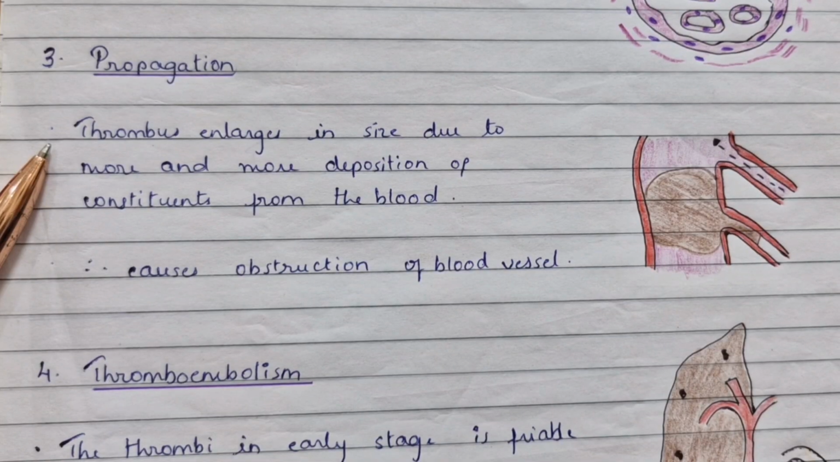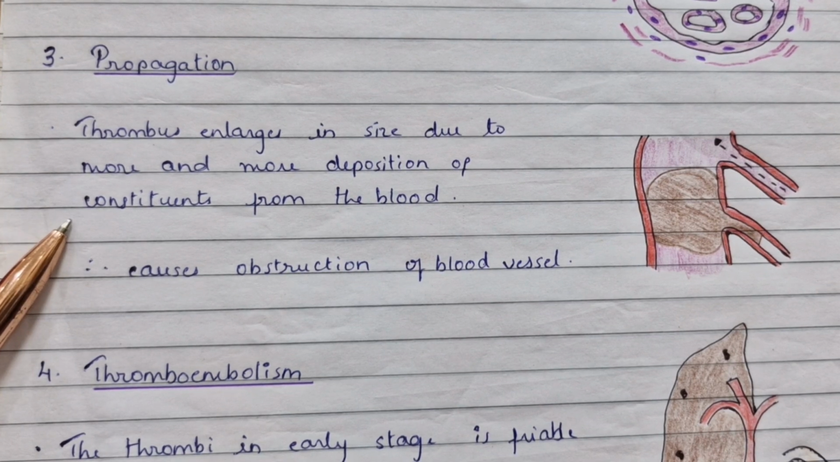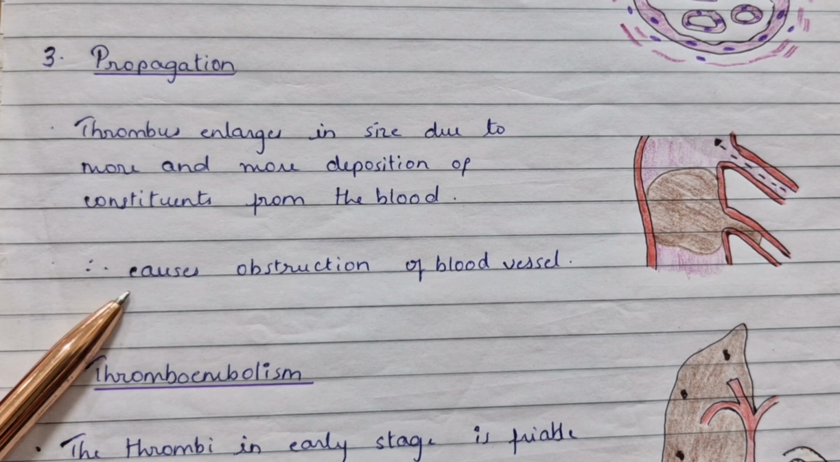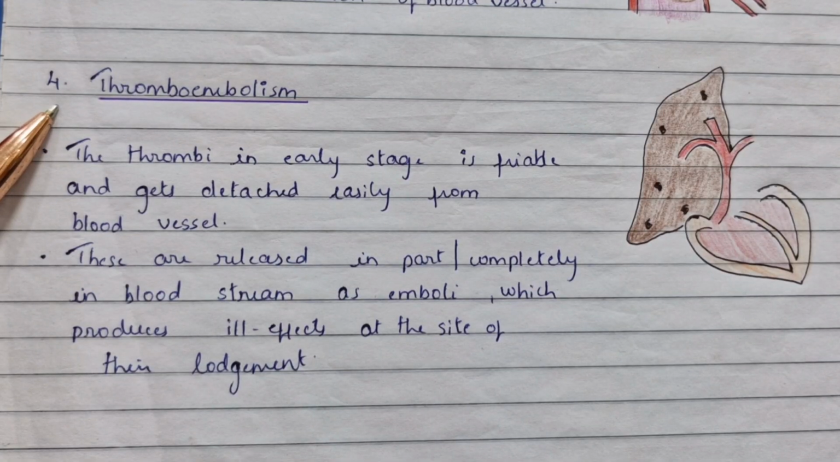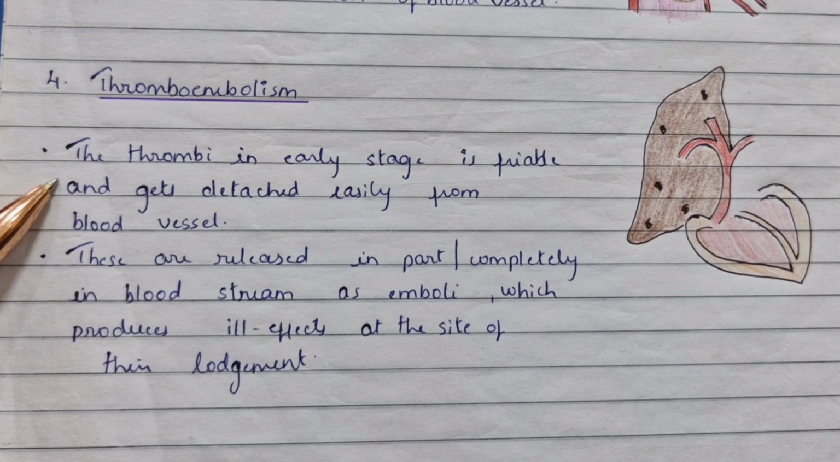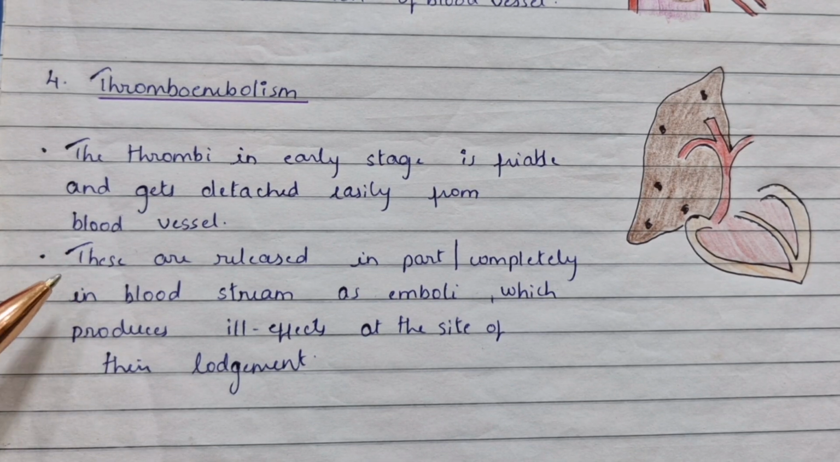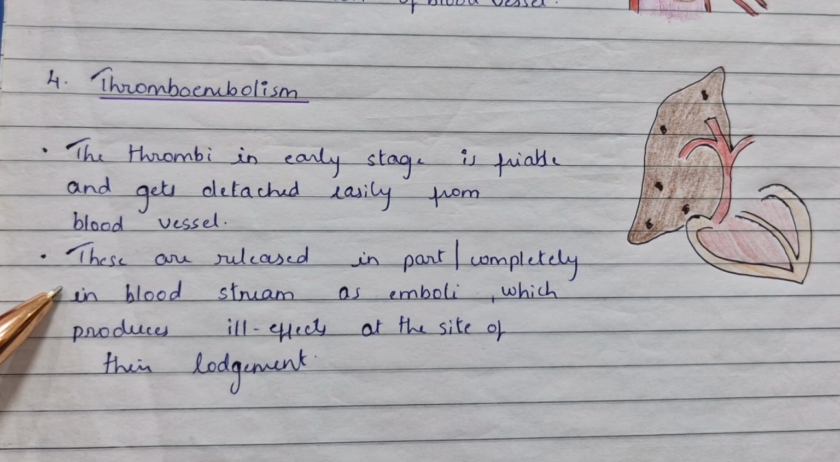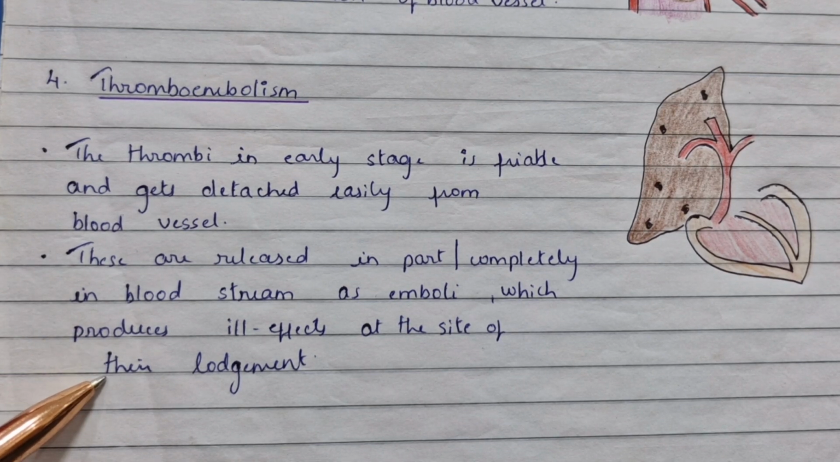Then we have propagation. The thrombus enlarges in size due to more and more deposition of constituents from the blood. Therefore, it causes obstruction of the blood vessel. Then we have thromboembolism. The thrombi in the early stage are friable and get detached easily from the blood vessel. These are released in part or completely in the bloodstream as emboli, which produce ill effects at the site of their lodgement.